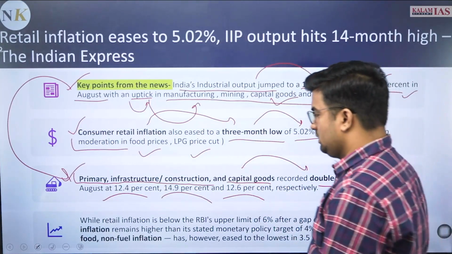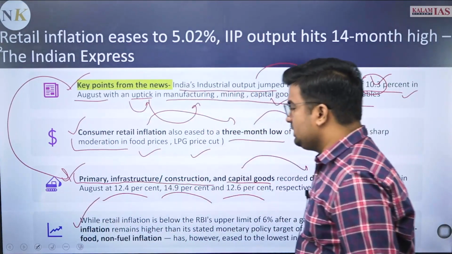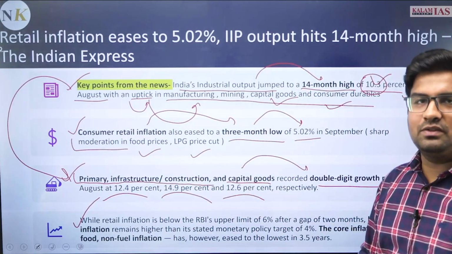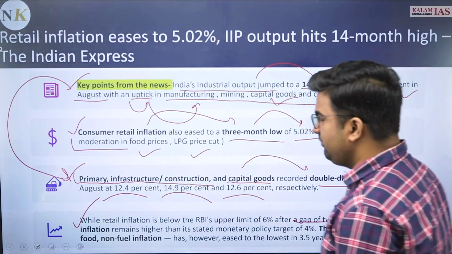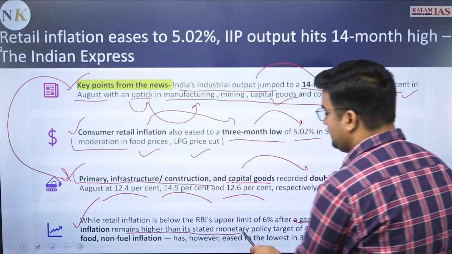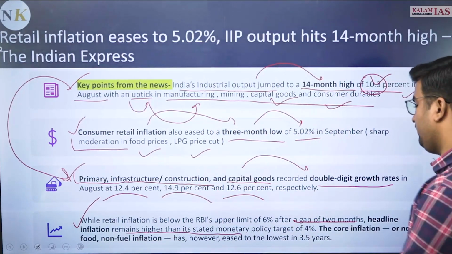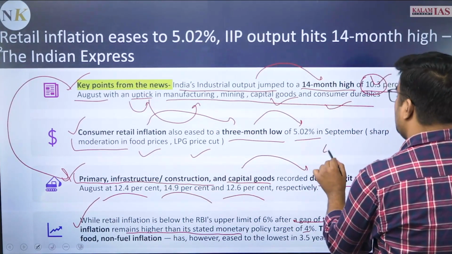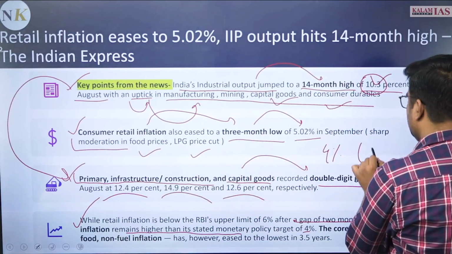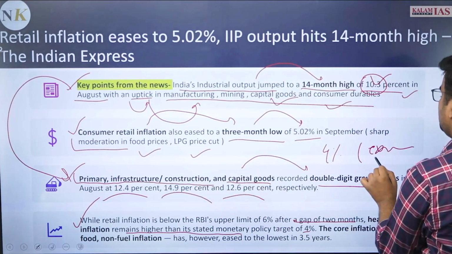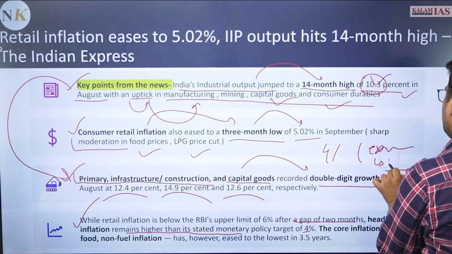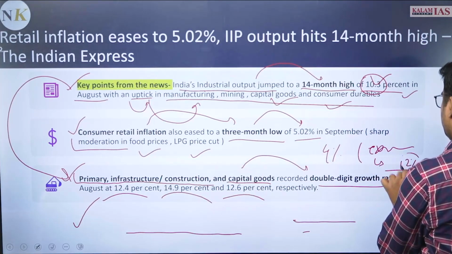Post this, while the retail inflation is below the RBI's upper limit of 6%, a gap of 2 months, the headline inflation remains higher than the stated monetary target of 4%. That means 4% is the target, but एक हम expanded limit लेते हैं जिस limit is 4 plus minus 2%, tolerance limit जिसको हम बोलते हैं.